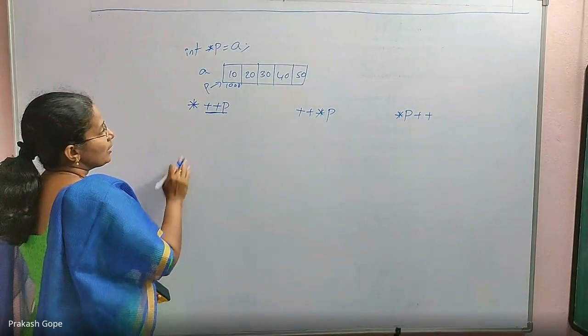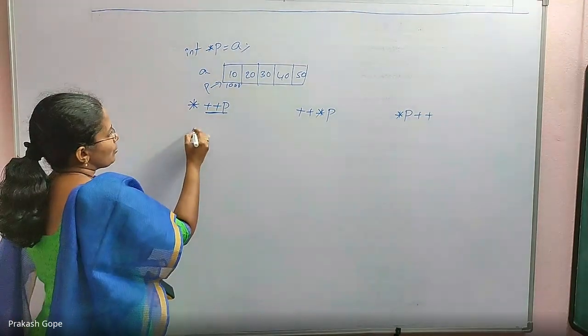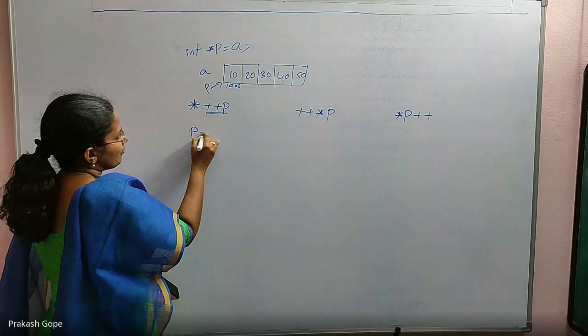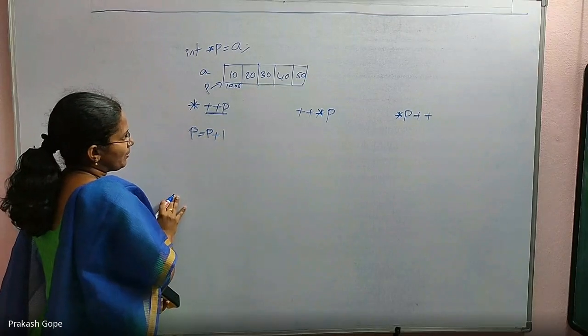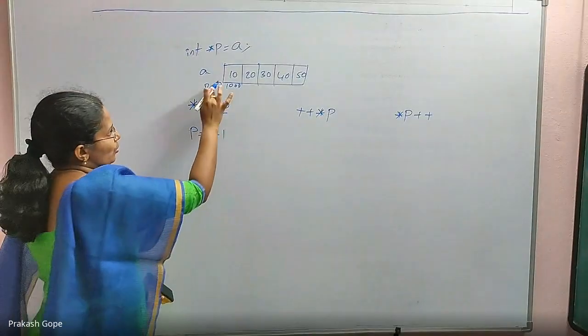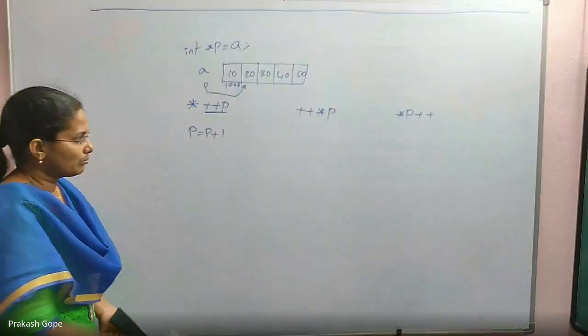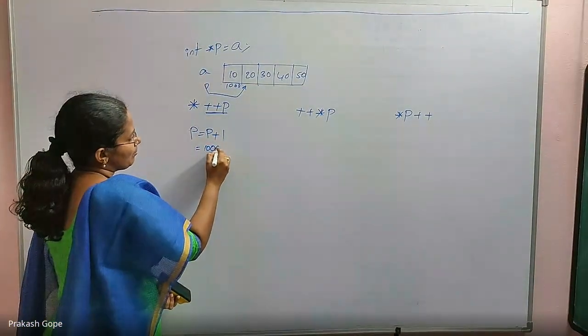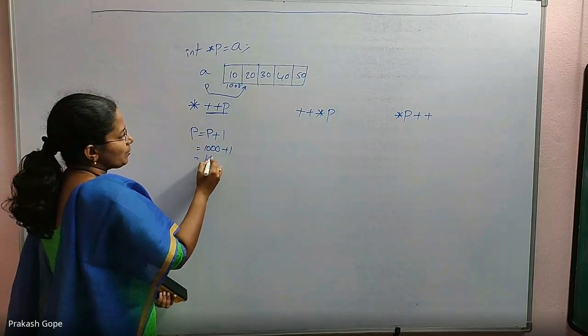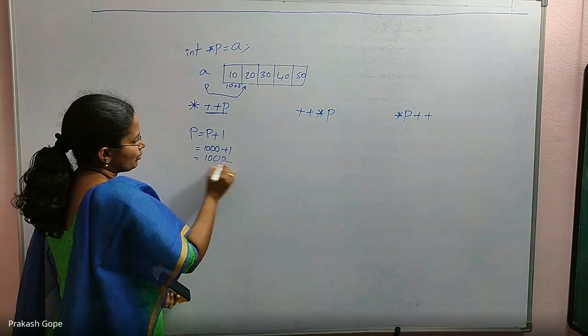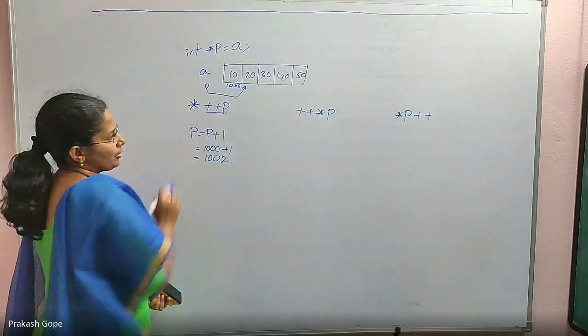First it gets incremented, which means p equals p plus 1. So p will point to 1002, because it is an integer pointer, so the 1 gets multiplied by 2.